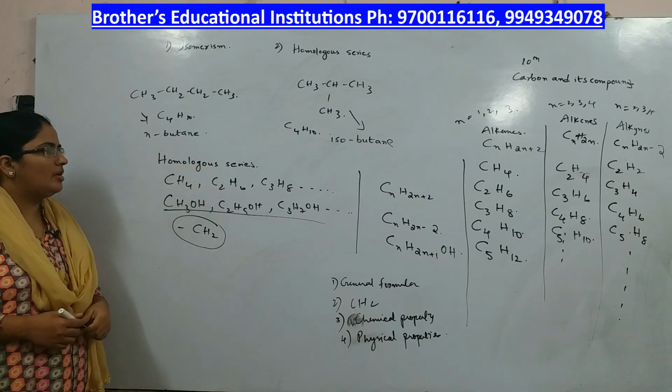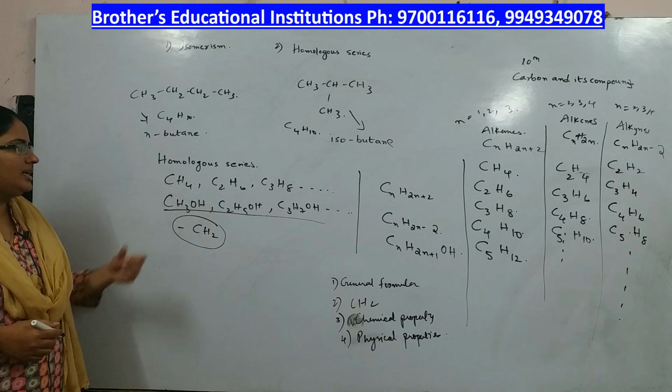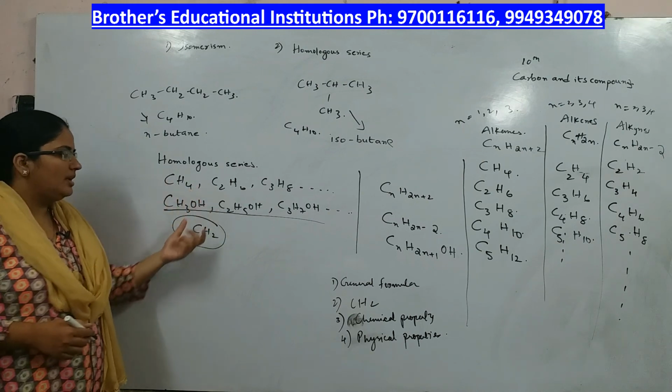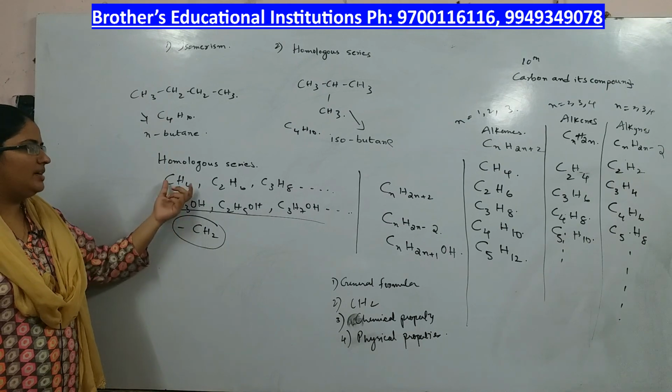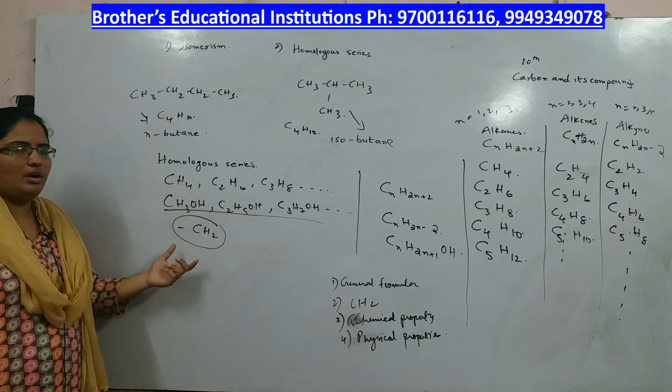What is homologous series? Homologous series is a series of carbon compounds which differ by a unit called CH2. The individual terms in the series are called homologues.